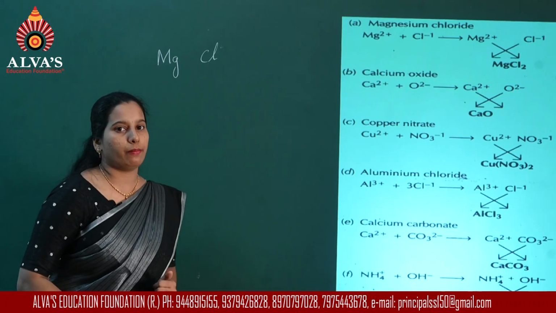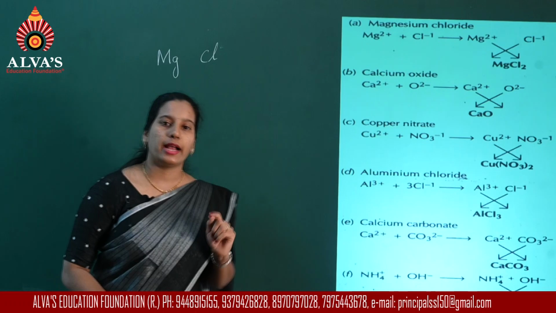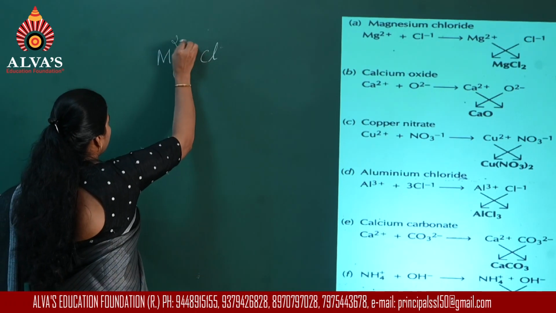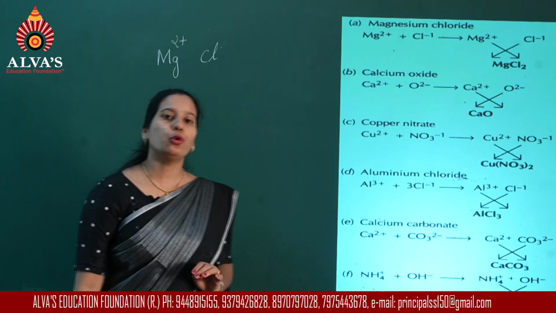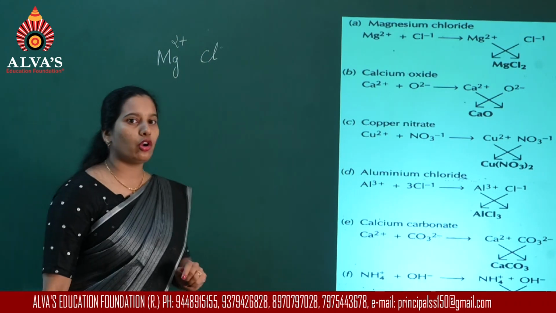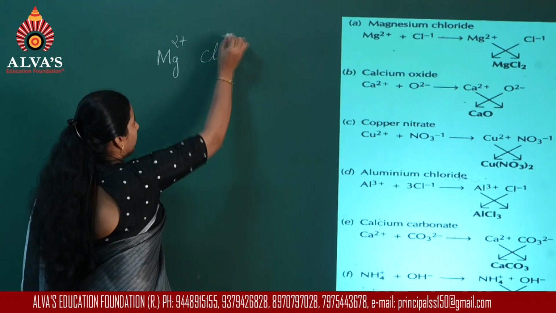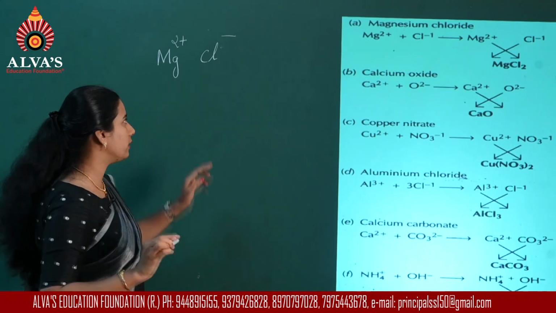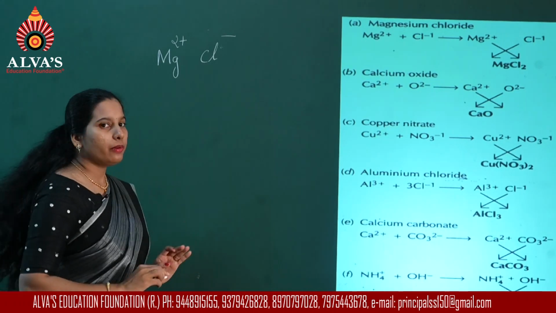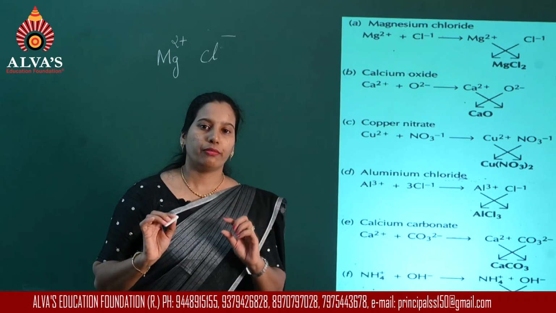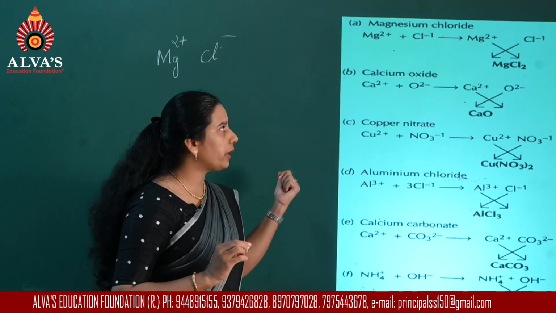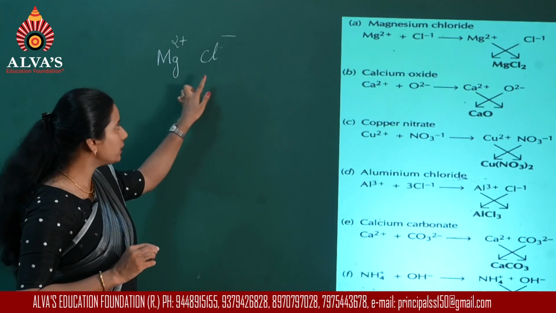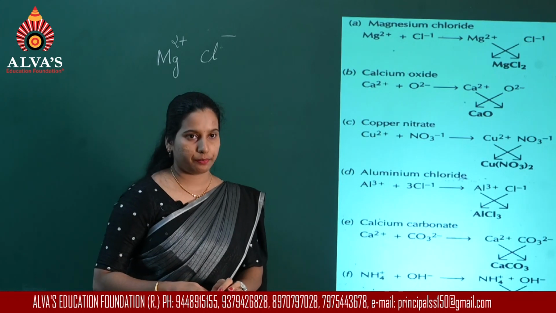From the previous table, you know magnesium has the capacity to lose 2 electrons. So what will be the valency? It becomes 2 plus. Chloride ion will have single negative charge. It is Cl minus, 1 minus. Now first step, we have written the symbols for metal ions side by side. As I told you, cation is written first, then the anion is written.